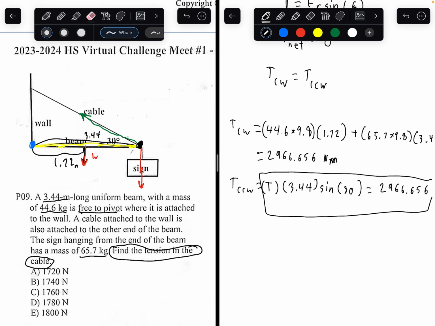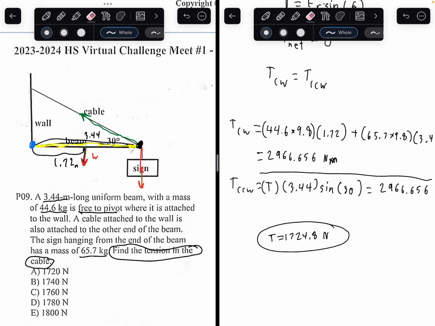And finding the value of tension, because that's what we're trying to find. Once you plug it into the calculator, you will get tension force equals 1724.8 newtons. This is the final answer. That's the final answer, 1,724.8 newtons, and this is very close to answer choice A. So the answer to number 9 is going to be A.